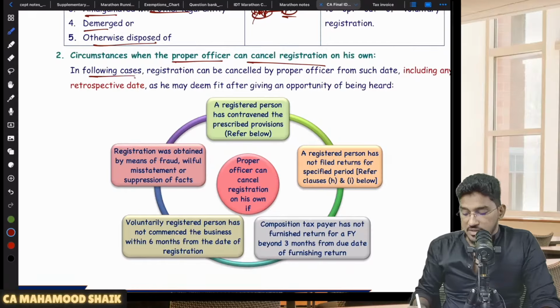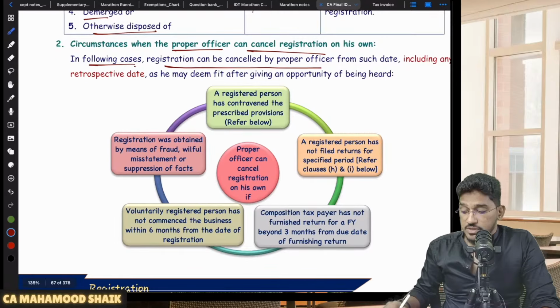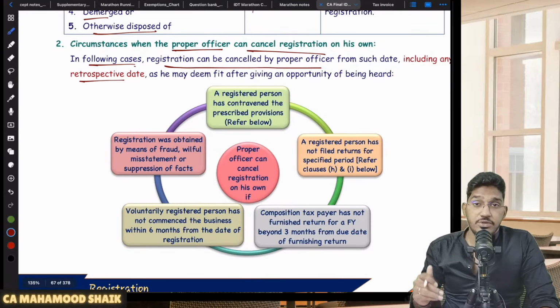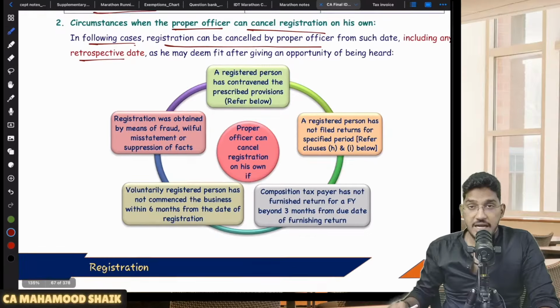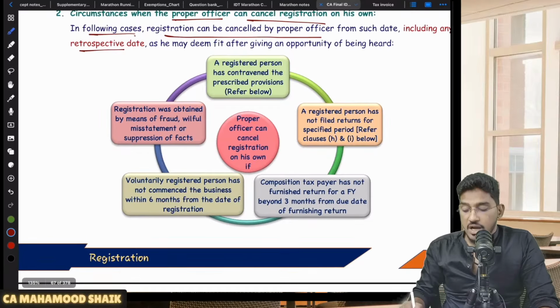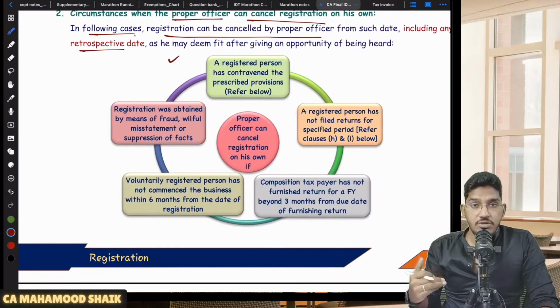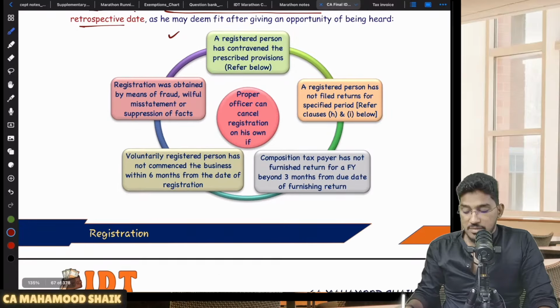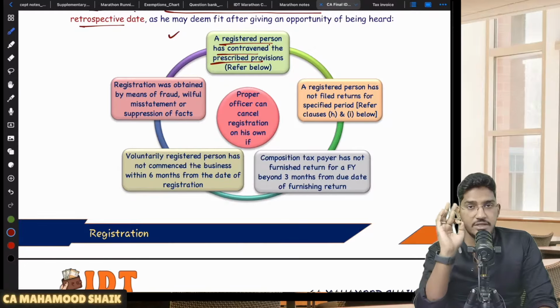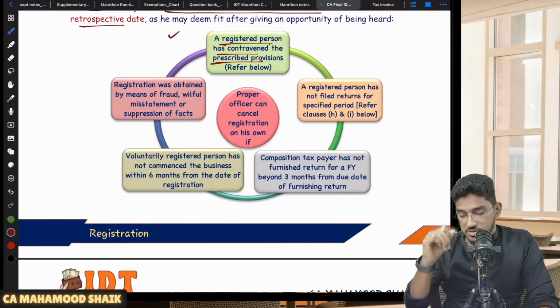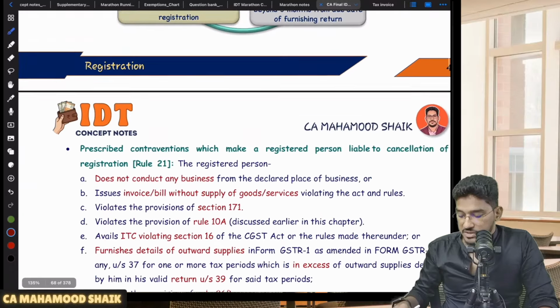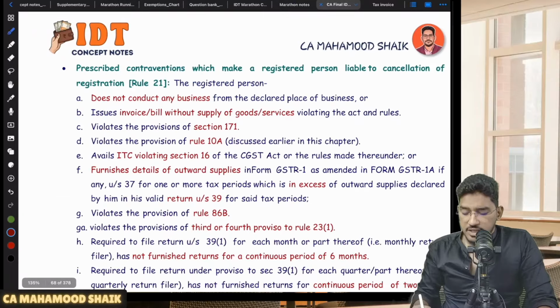There are some circumstances where the registration can be cancelled by the proper officer, including with a retrospective date also. Even retrospective cancellation he can do, after giving an opportunity of being heard. Sir, what are those extreme circumstances where the PO can cancel the registration even retrospectively? See here, these are all the prescribed violations. A registered person has contravened the prescribed provisions. Not all provisions, there are certain prescribed provisions. If you are a registered person and you violate those prescribed provisions, so what are those prescribed violations? If I do, my registration will get cancelled.